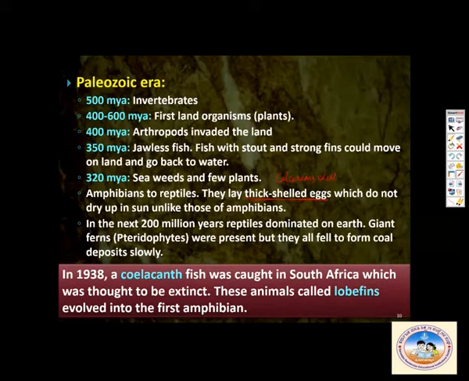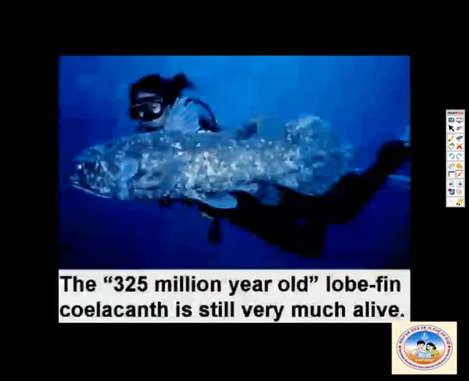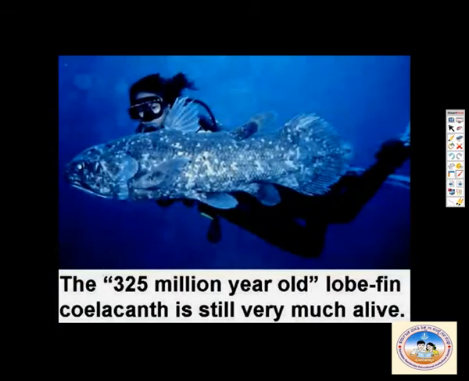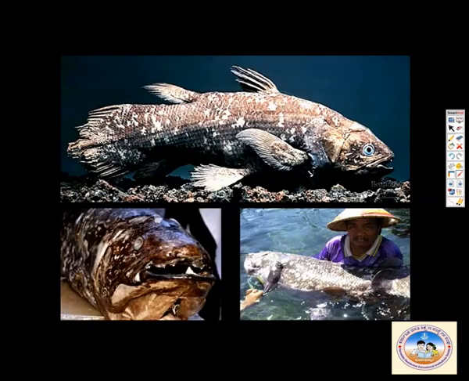Go to the next era. The 325 million year old lobefish, Coelacanth, is still very much alive. They are very similar to the old ones. Coelacanth, lobefish. This is a fossil, and it has not changed much.